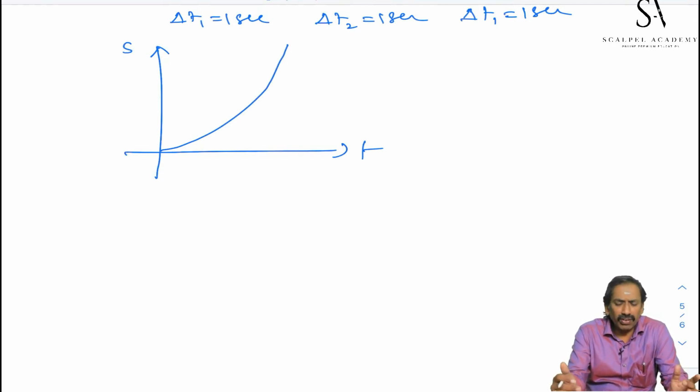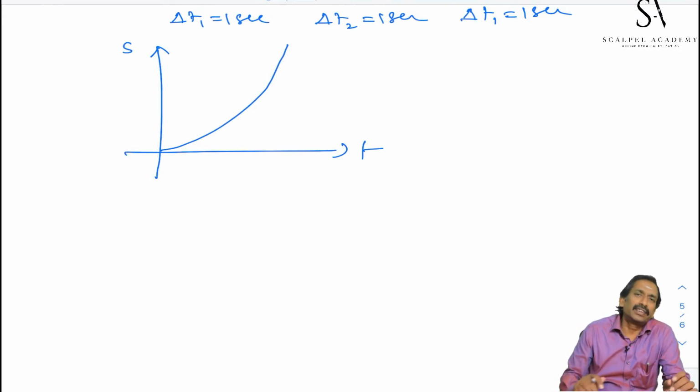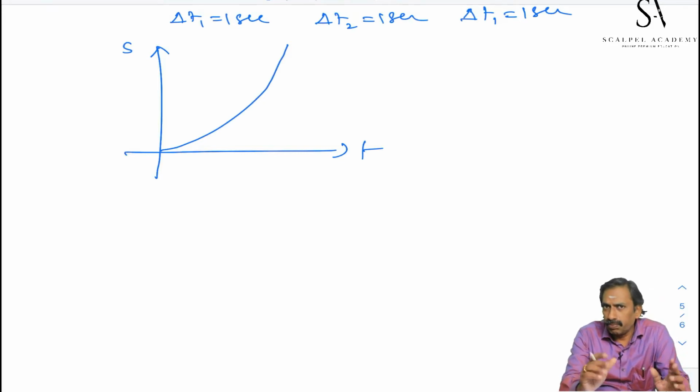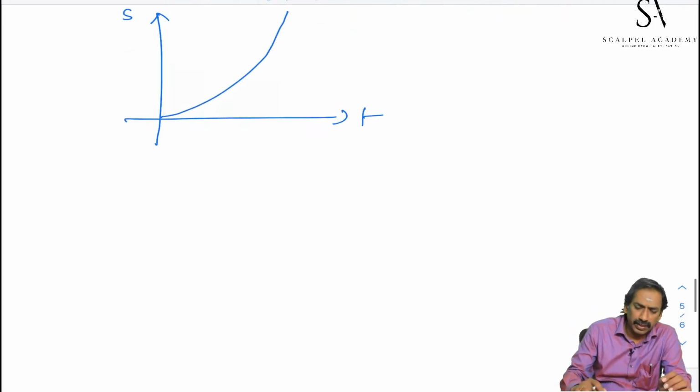Anyhow, if you calculate the slope of the graph, that gives velocity. How to calculate a slope in this? We can select a large interval of time and calculate one slope. Then what that slope means, we are going to learn.